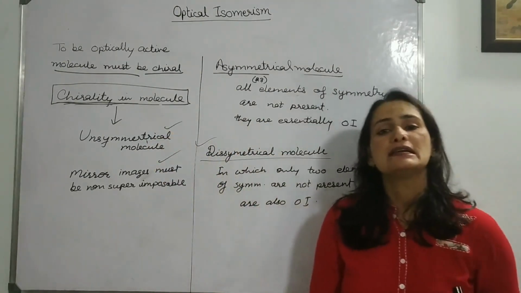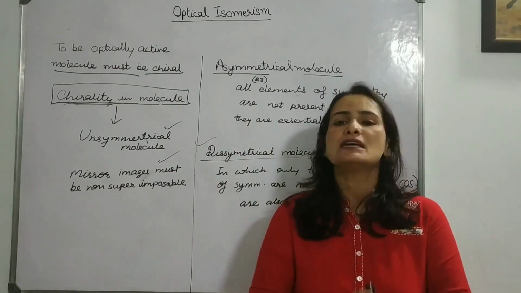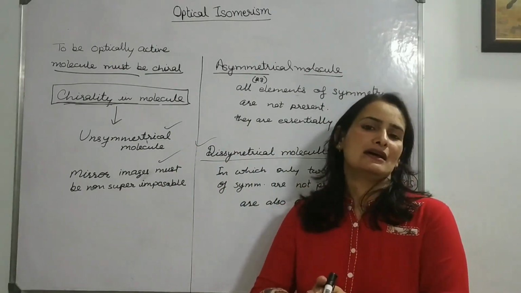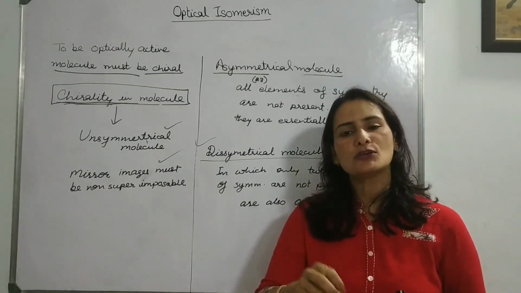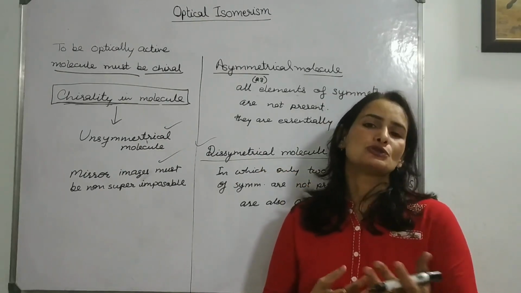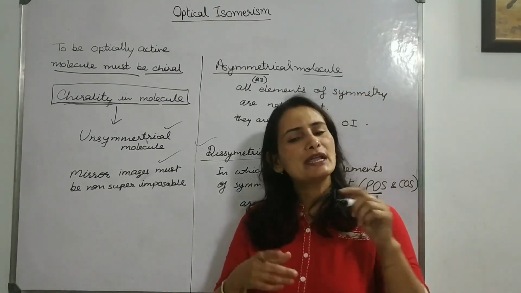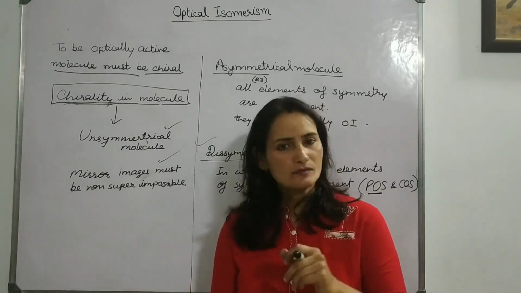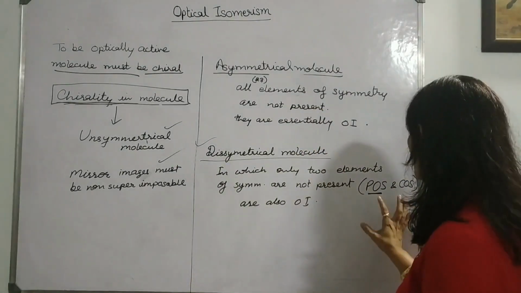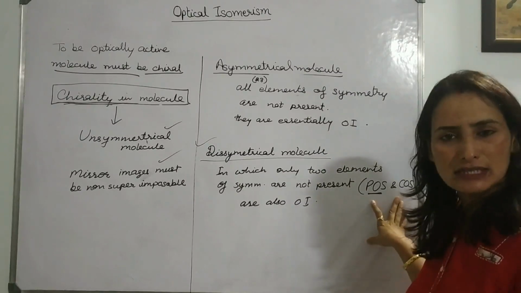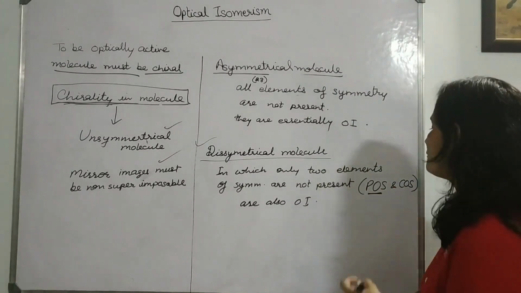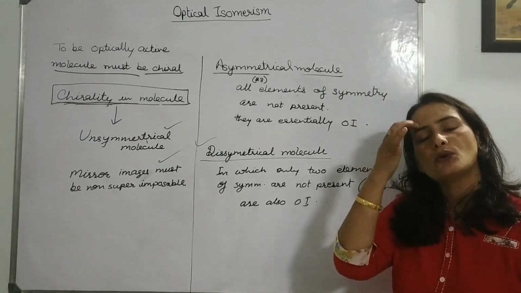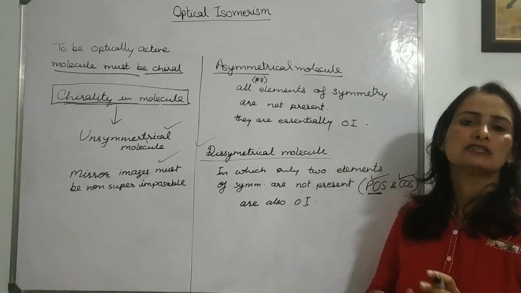So I hope it is clear to you. Having a chiral center is not a criterion for optical activity, but the molecule must be chiral to show optical activity. And to be chiral, it must not have POS and COS. Now I will explain how to check POS and COS in a molecule, because if you are able to check these two things, you can easily tell whether your molecule will show optical activity or not.